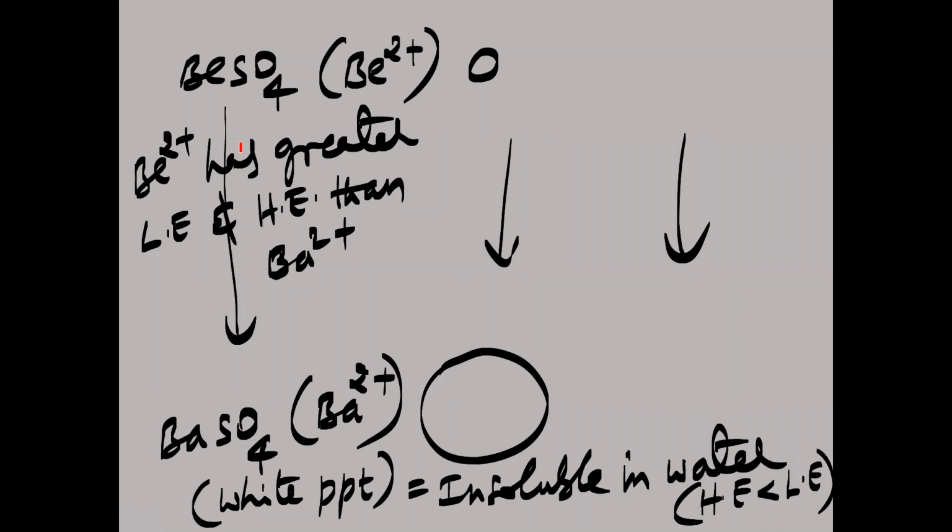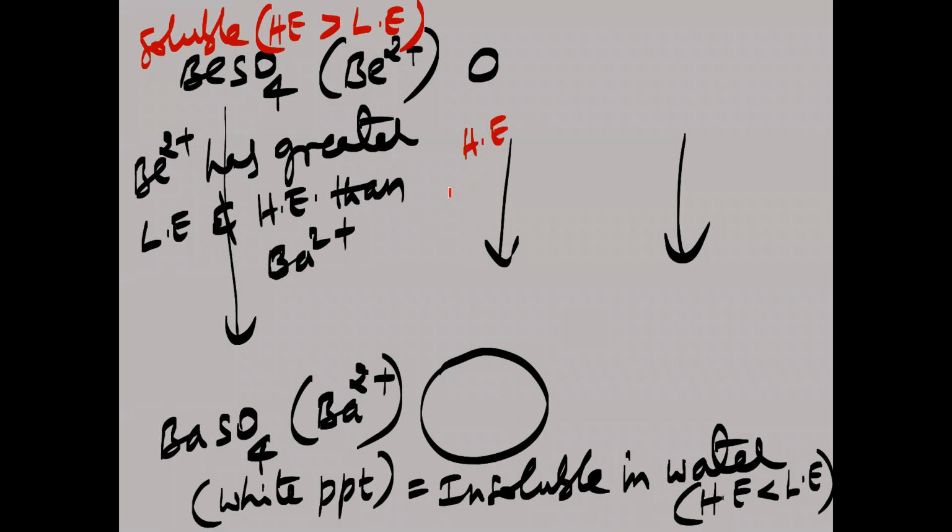Now see here, in this case now, it is soluble. It is soluble meaning what? Beryllium sulfate is soluble in water. So more soluble meaning what now here? Hydration enthalpy is greater than lattice enthalpy. Hydration enthalpy greater than what now here? Lattice enthalpy. But in this case, the reverse condition has happened now here. Hydration enthalpy has become lesser, meaning what? Which is decreasing rapidly now?